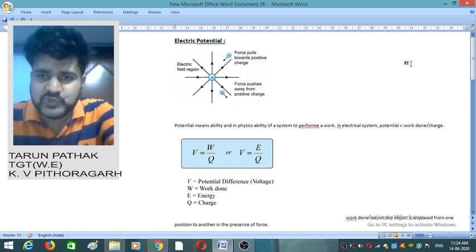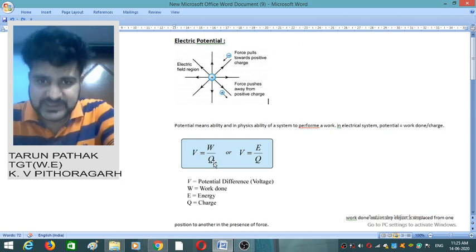So as I told you, this work will be stored in the form of electric potential energy. So we can write this formula like this also: V is equal to W divided by Q. Here V is the potential difference, or we can say potential. W is the amount of work that we are performing on these charges, and Q is the charge of this original charge. This is the quantity of this original charge which is creating the electric field. So electric potential is the work done on a charge.